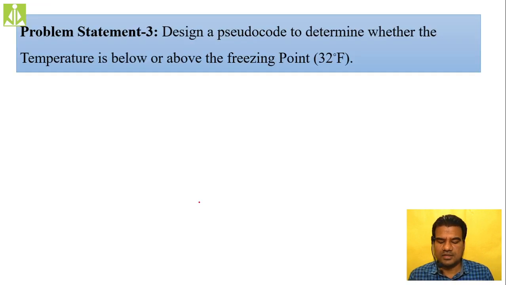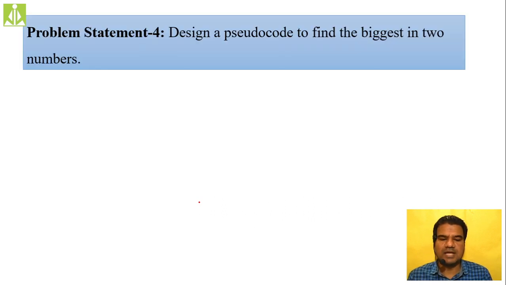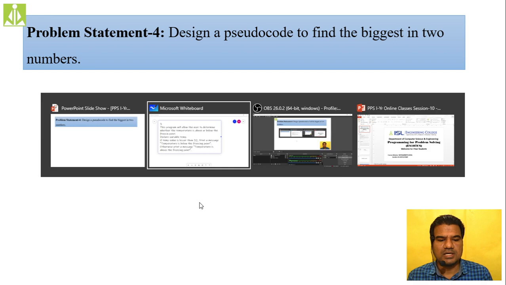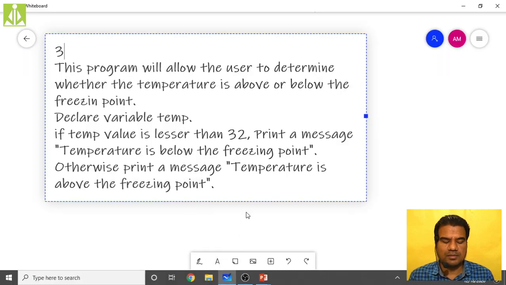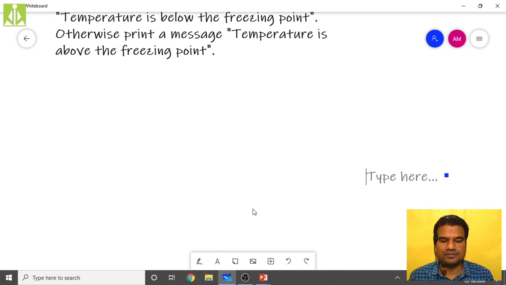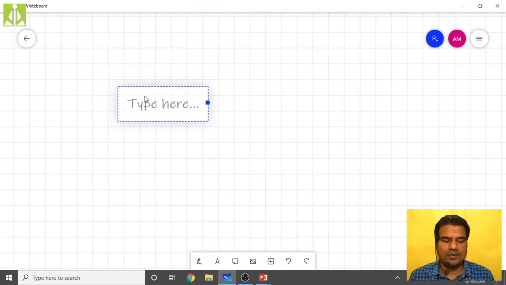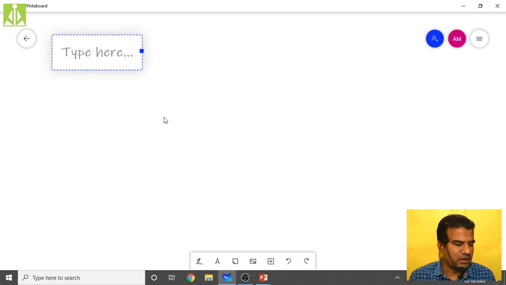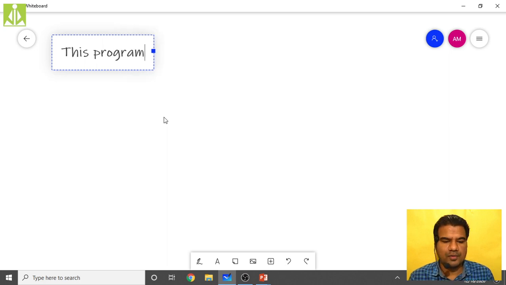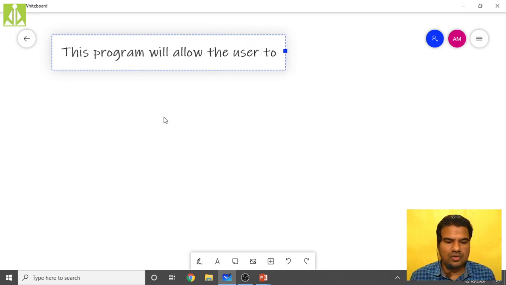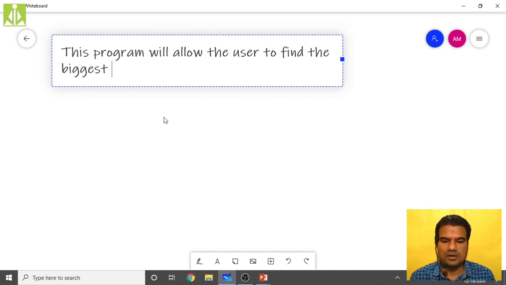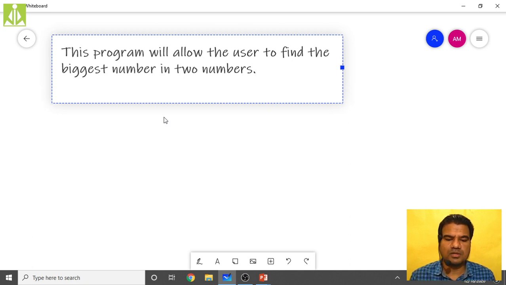Next, the fourth problem statement: design a pseudocode to find the biggest number in two numbers. This is also very simple. This program will allow the user to find the biggest number in two numbers.